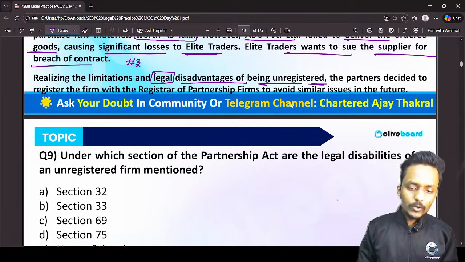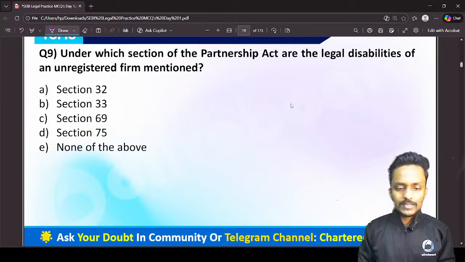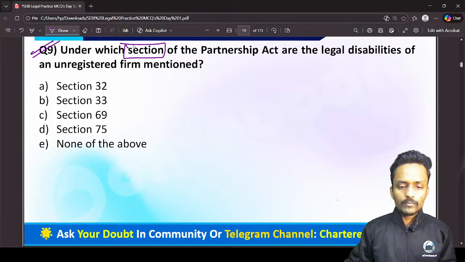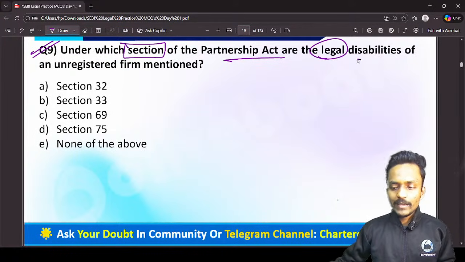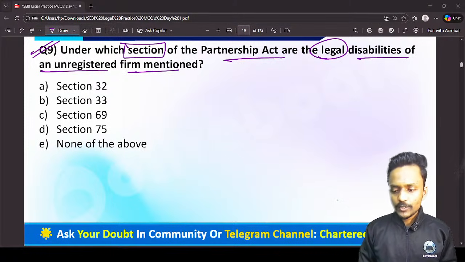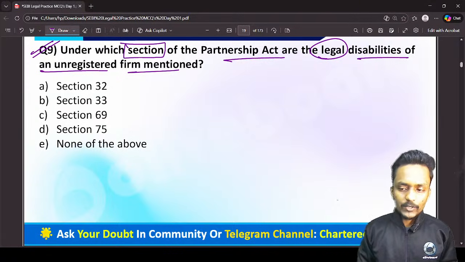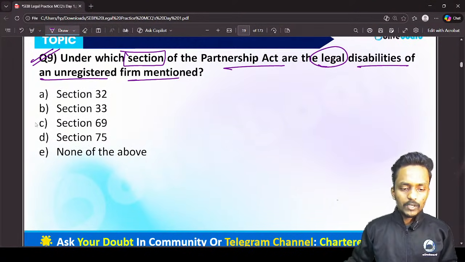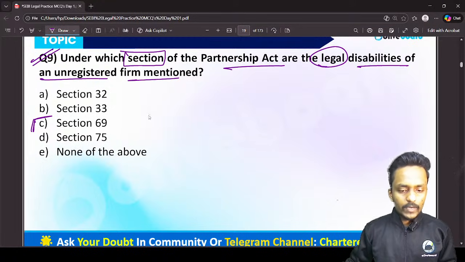Now the partners decided to register the firm, but on the basis of this case study, the first question on your screen is question number 9. Under which section of the Partnership Act are the legal disabilities of an unregistered firm mentioned? Can you tell me in the chat box which section? Sir, section 69 of the Indian Partnership Act. That's great. So section 69.